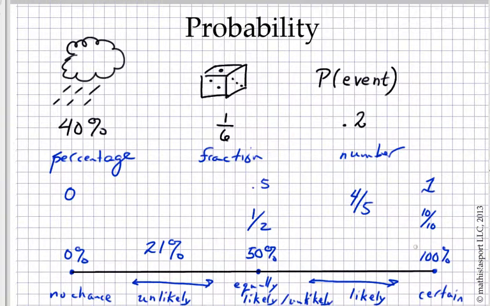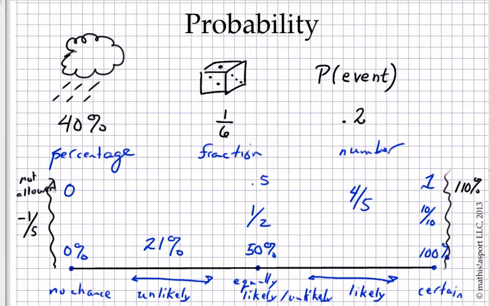There are some numbers that are not allowed as probabilities. For example, sometimes people say in a sports event or something that they want you to give 110% of your effort. Well, 110% is not an allowed probability. Neither can you write a negative probability, negative 1/5. That's a value that's not allowed.